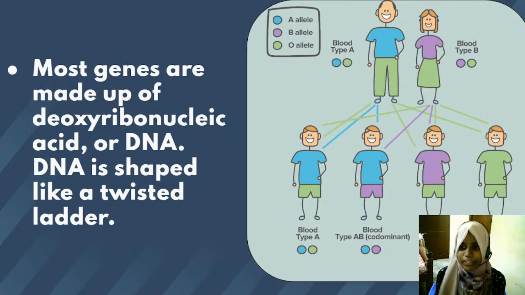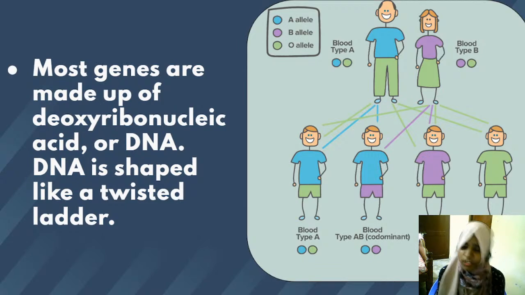Now coming to the picture on the right, the father here has blood type A and the mother has blood type B. The offspring's blood groups will be: one child will have blood group A, and one will have blood group O, because the O allele will be present in both the father and the mother. The last child, in green color, will have the O blood group, and one child will have AB, that is codominant, and the other child will have B.